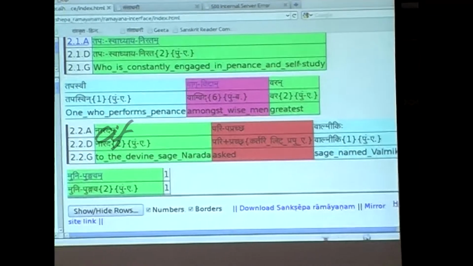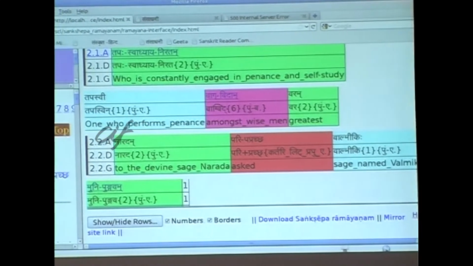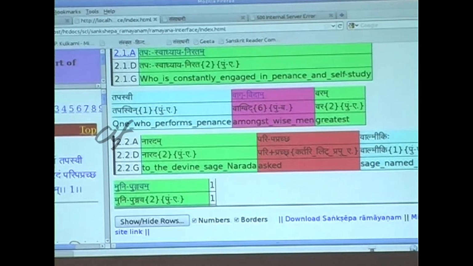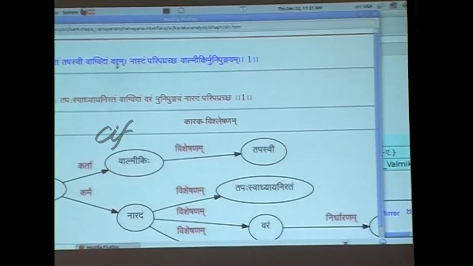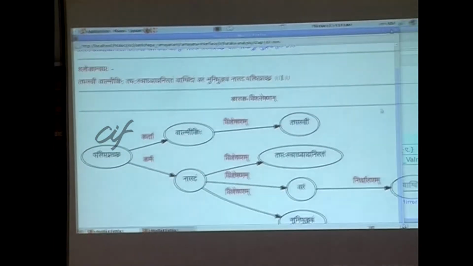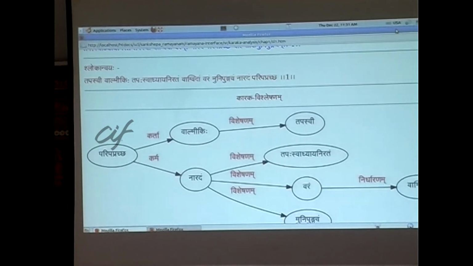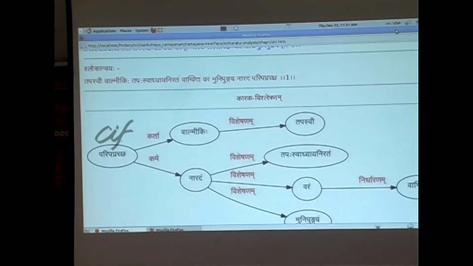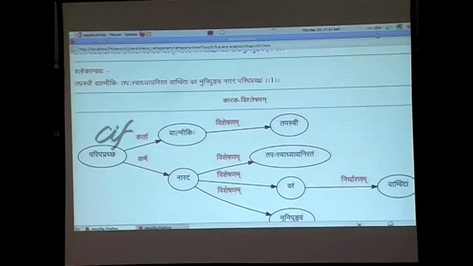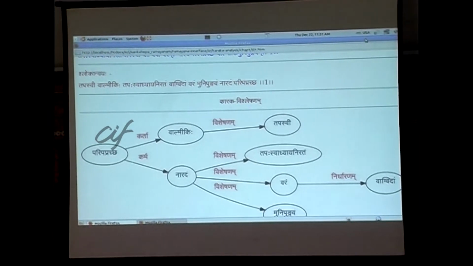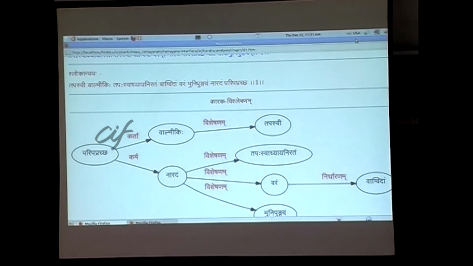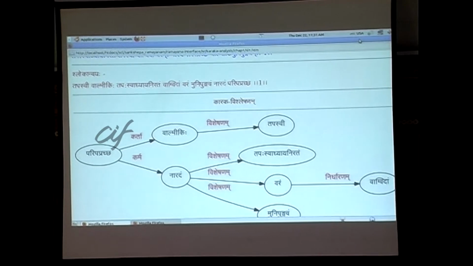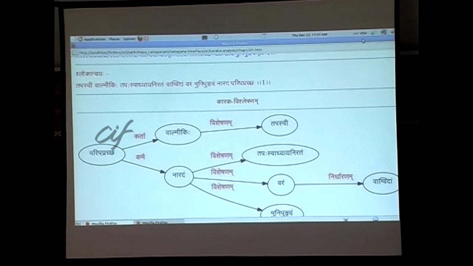Okay. And now we get an understanding of this shloka, which is presented this way. So we have Paripapracha as the verb, Karta is Valmiki, Naradam is the karma. So it is Valmiki who asked, he asked Narada. Valmiki is Tapasvi, Narada again has three Visheshanas. Tapasvadhyaya Niratam is one Visheshana, Varam is another Visheshana, Munipumgavam is another Visheshana.